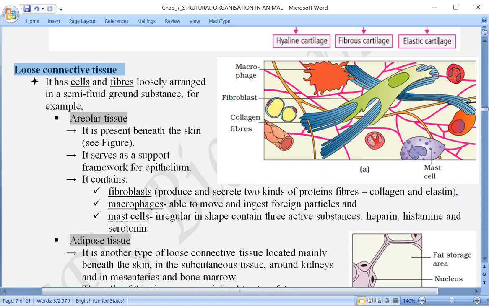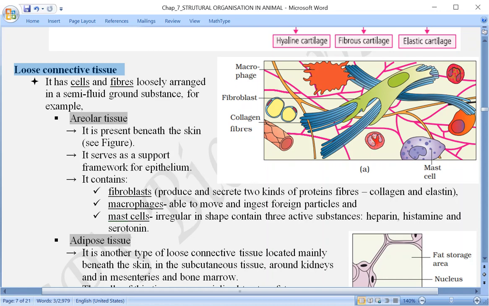It is a loose arrangement. The ground substance that is present in between the cells and fibers is semi-fluid in nature. As a result, the cells and fibers are arranged loosely.